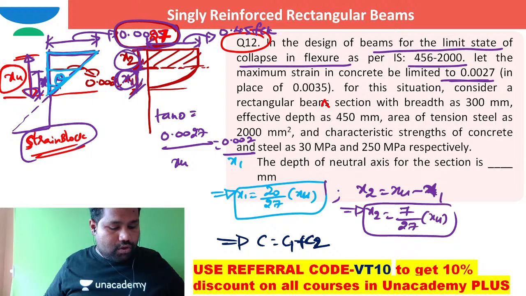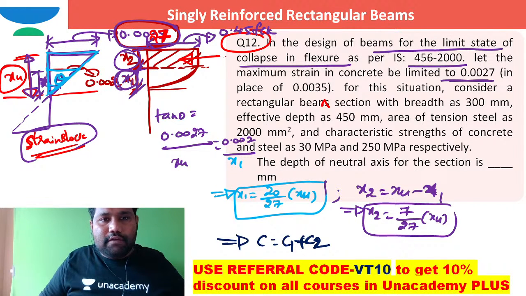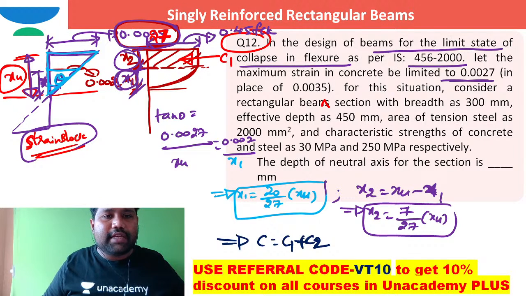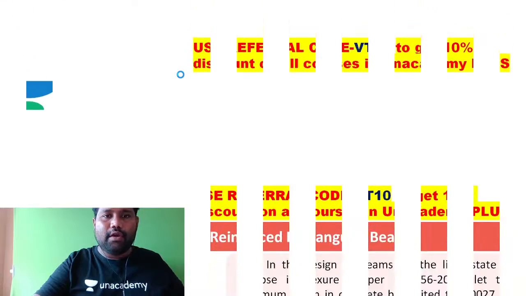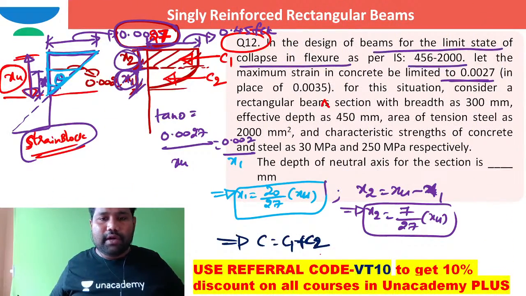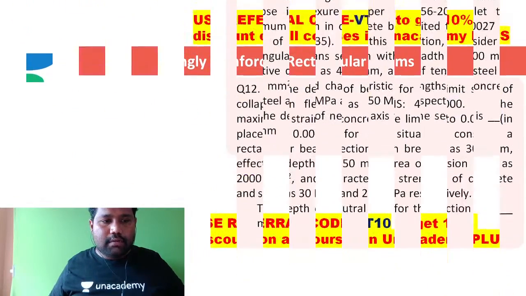Before I do this, I just want to say this compression force C1 is the force in this rectangular stress block. Compression force C2 is the compression force in this parabolic stress block, if I consider it in this way. Okay, let me work it out directly here itself.